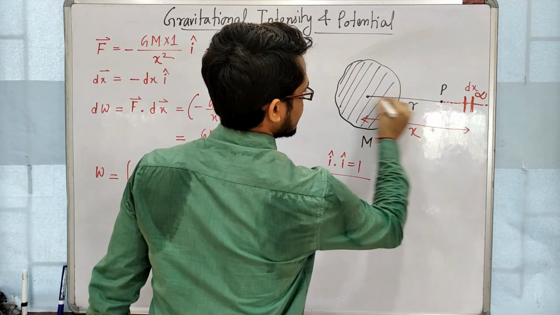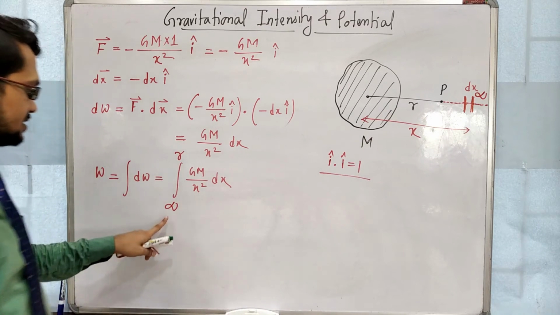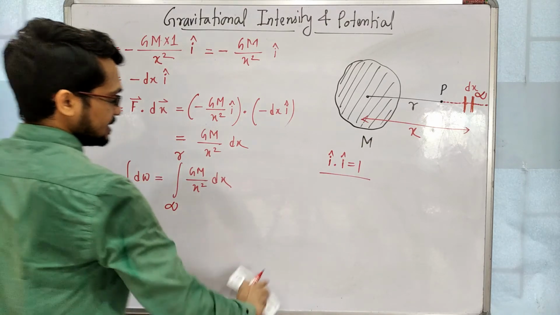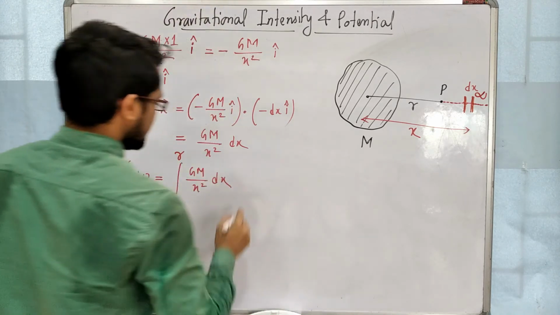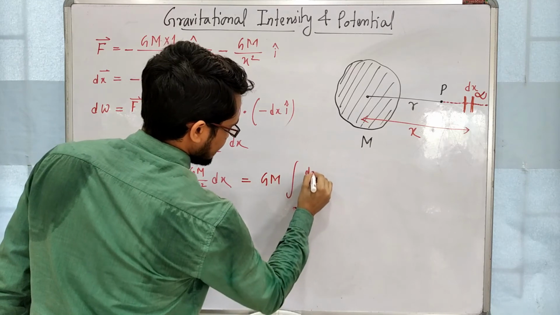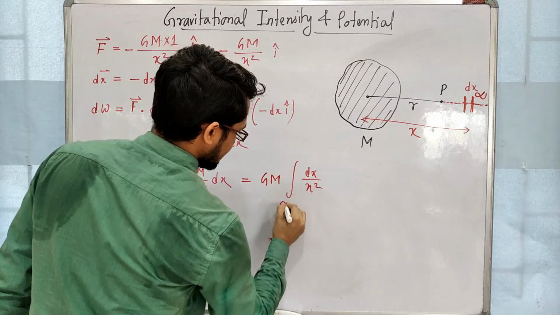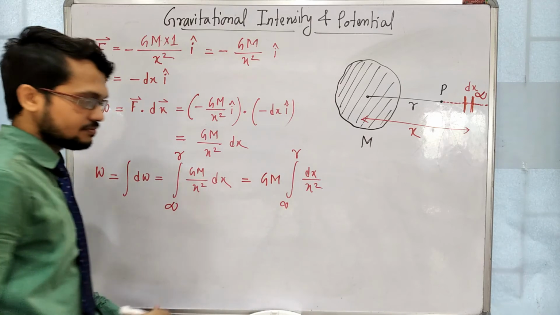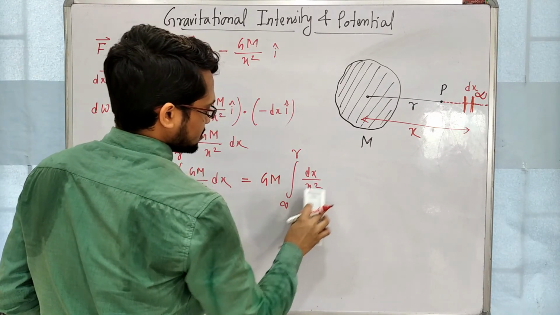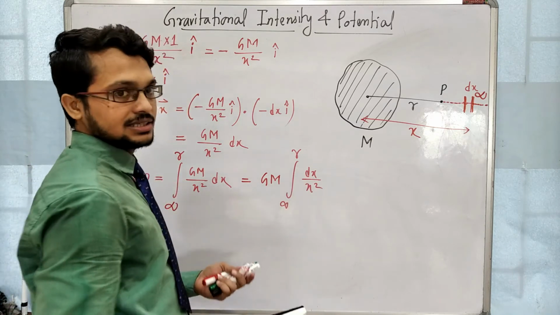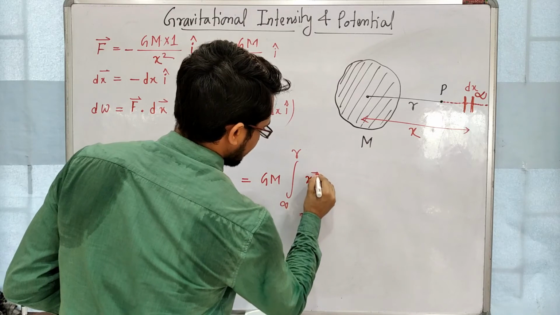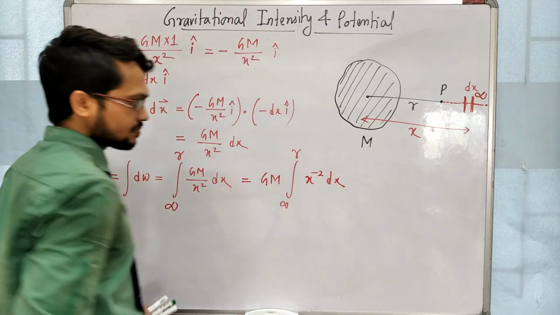So these two are called limits. This is called the lower limit, this is the upper limit of this integration. Now GM is constant, so take it out. Integration dx by x square from infinity to r. What will be the integration? I am making it simpler. Take x square in the numerator, then the sign will change. That means you will get x to the power minus 2 dx.